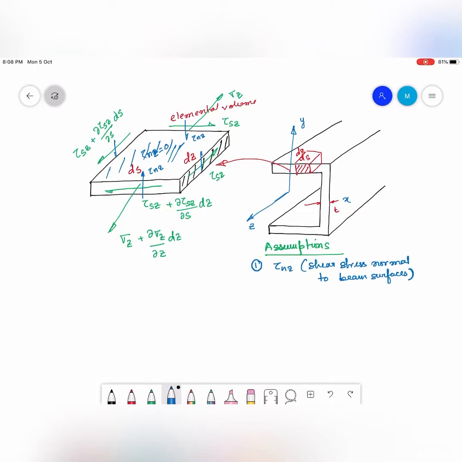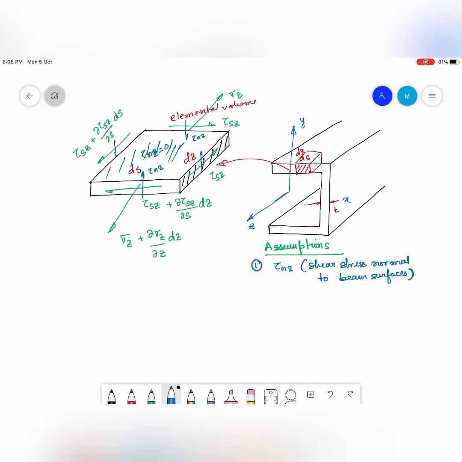Since tau nz is 0 at the two surfaces and the thickness T is very small, we can very well assume that tau nz is 0 all through the cross section, or tau nz can be approximated to 0 all through the thickness of the cross section.